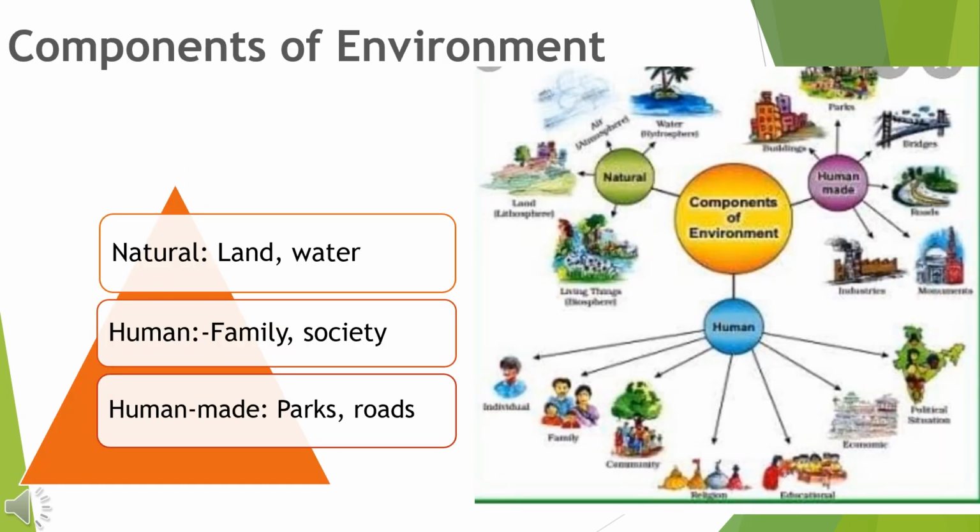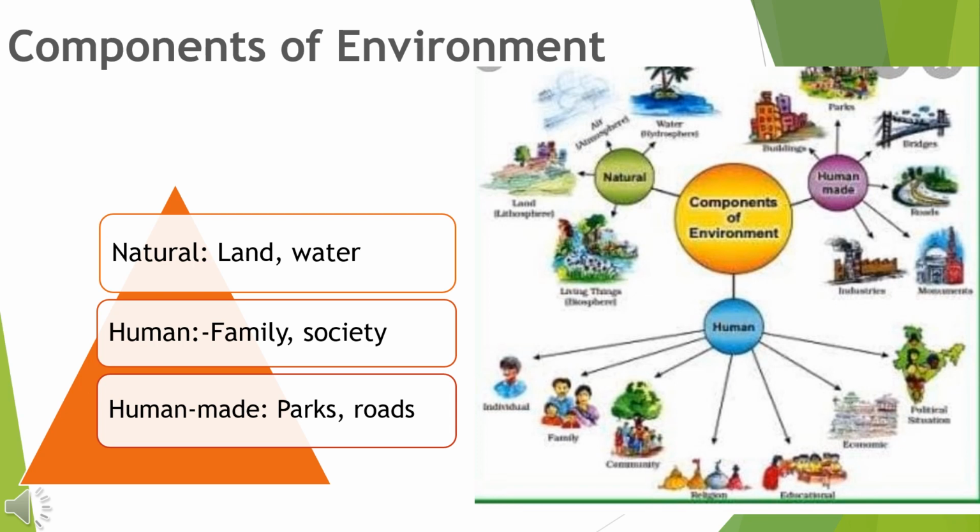Components of environment. The things that are surrounding us have been categorized into three parts: natural, human, and made, which are known as the components of environment. Natural includes all those things which are given to us by nature, that is land, air, human beings, animals, etc.